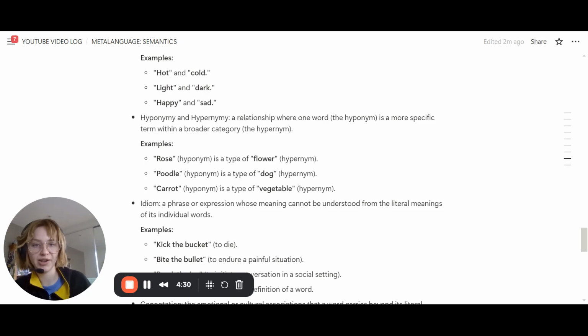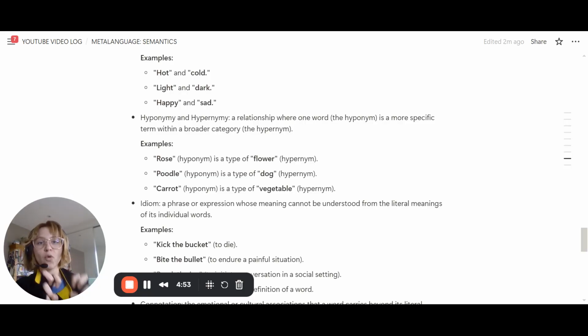Hyponymy and hypernymy are a little bit difficult. I like to think of it as almost a tree diagram where hypernyms are at the top, and then everything that falls under an umbrella category are going to be your hyponyms underneath. So think of hypo meaning low, for example, hypothermia meaning very cold.